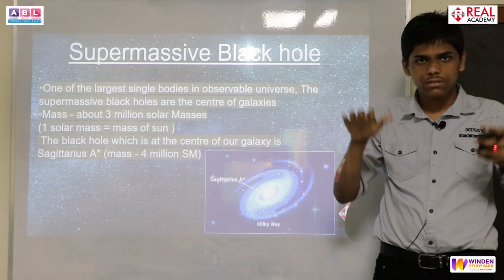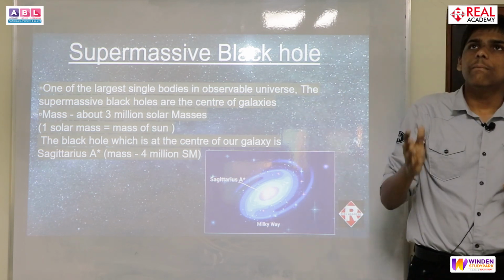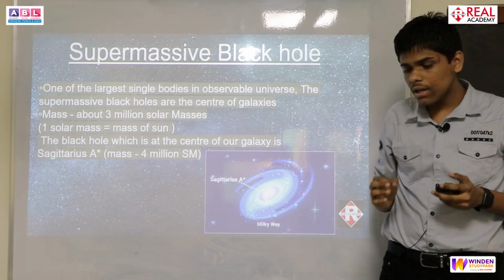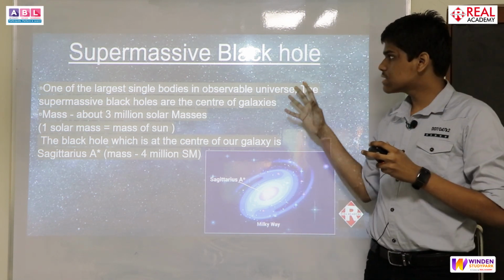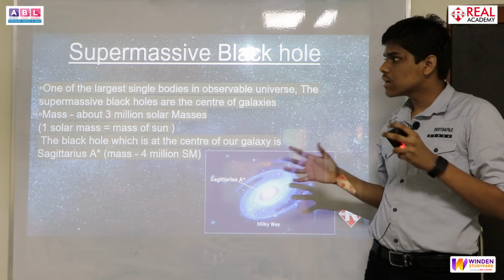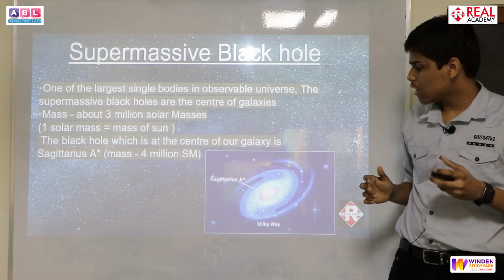So why is there this level of difference? It is because when this type of black hole was formed many years ago during the Big Bang, the mass was so concentrated that small black holes were formed, which consumed the whole quasar stars, which were formed millions and billions of years ago.